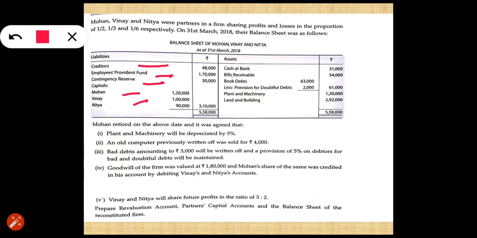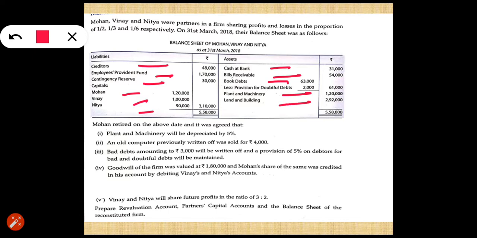1 lakh, Nitya 90,000. On the asset side, cash at bank 31,000, bills receivable 54,000, book debts 63,000, less provision for doubtful debt 2,000, and the net debtors is equal to 61,000. Plant and machinery 1,20,000, land and building 2,92,000.